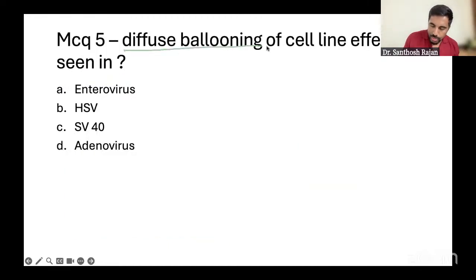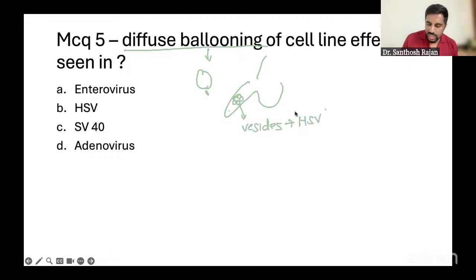So diffuse ballooning. Ballooning means balloon, like this. So what happened in some of the herpes? This is the genital, emanating from the male penis. You'll see something like this. So those are the vesicles. Vesicles in which one? Of course, herpes simplex virus. So easy. So your answer is herpes simplex virus.